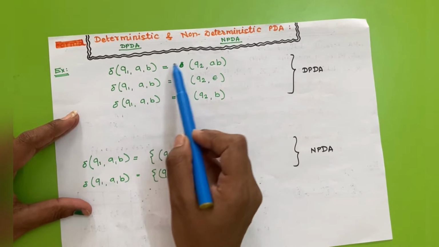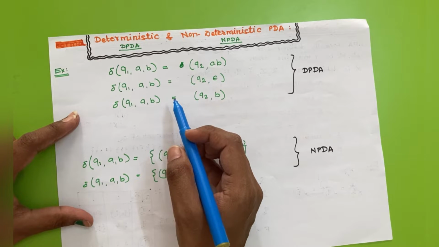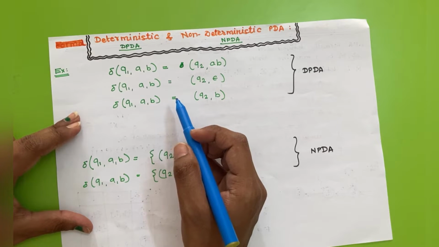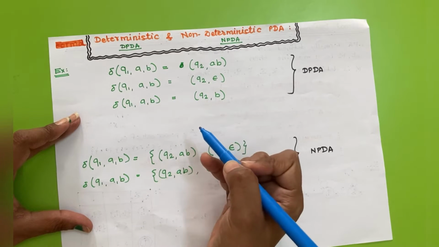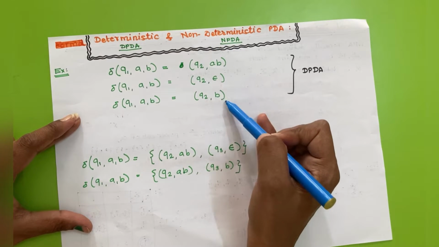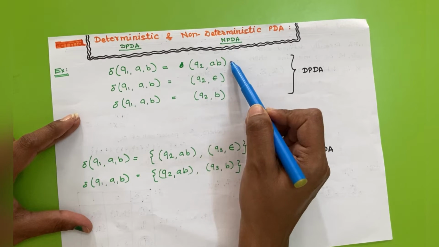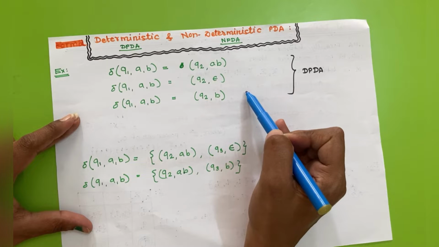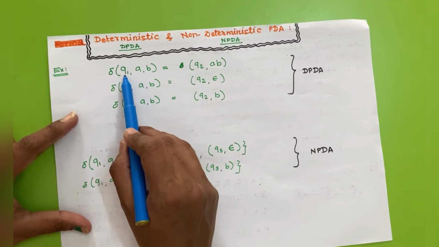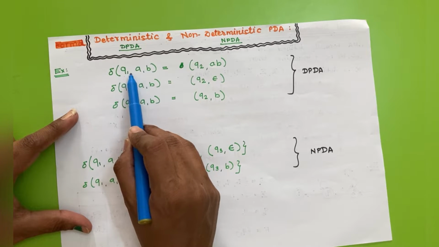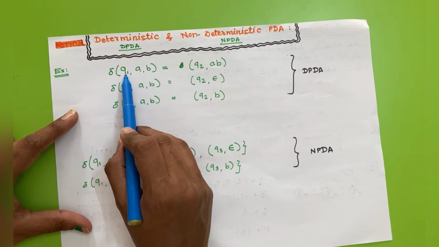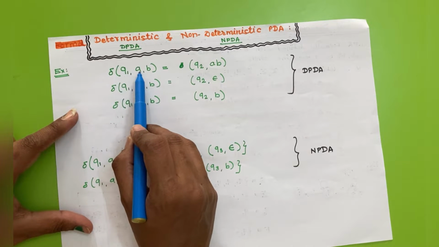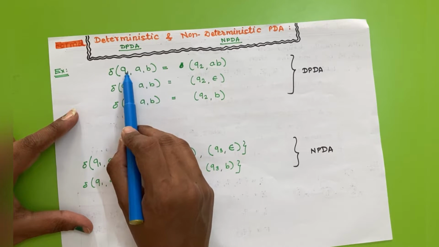As we have already discussed the transition behavior for each operation on the stack in PDAs, these are the three transitions representing push, pop and no operation. For the situation Q1 comma A comma B, we are in state Q1 and we are supplying input A to state Q1.